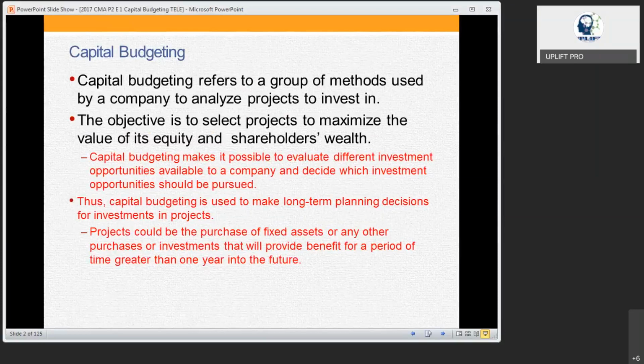You have to invest that money, and it has to be utilized for the project. You have to implement the project, then it has to run. When the project runs, you are going to get a lot of cash flows, inflows or outflows, according to the project.